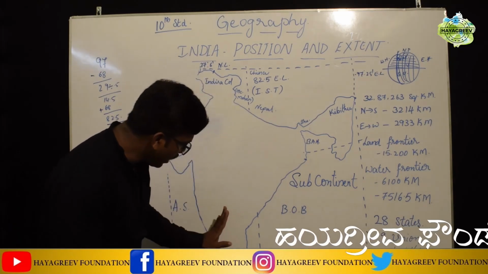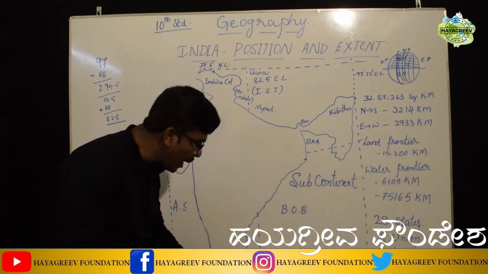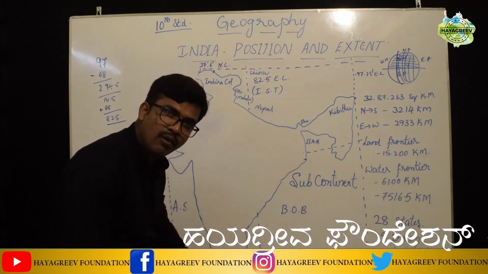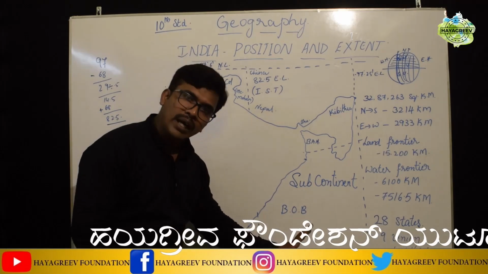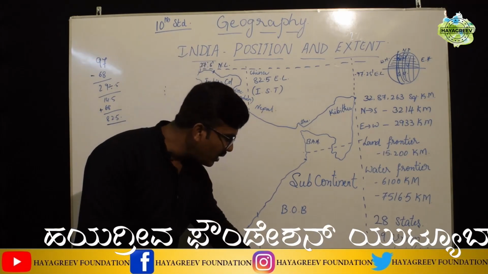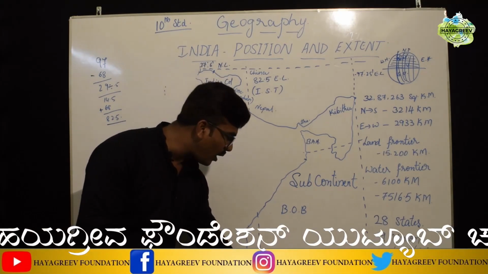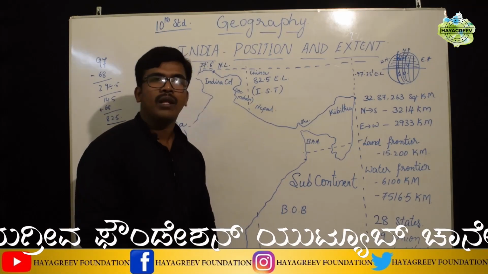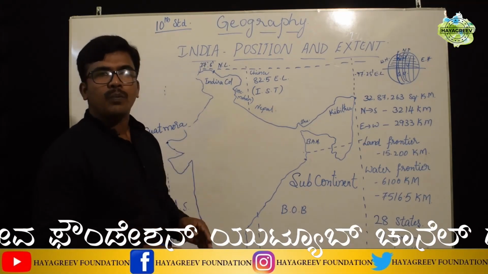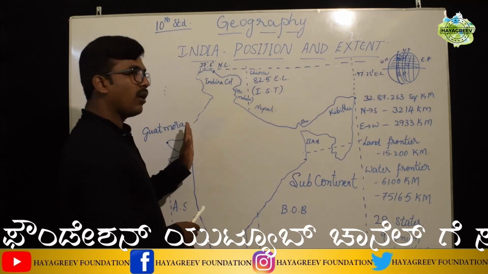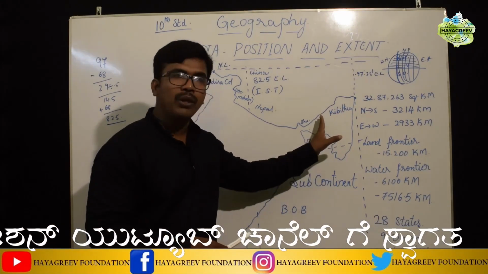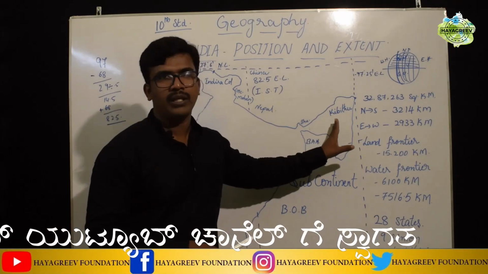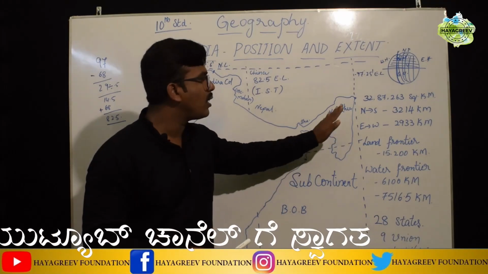Remember students, if we consider only India's mainland, we will consider Kanyakumari, but Andaman and Nicobar belong to India itself, so that's what we consider its southernmost point, called Indira Point. Then the westernmost point of India is Guhar Moti, and the easternmost point of India is Kibithu in Arunachal Pradesh.